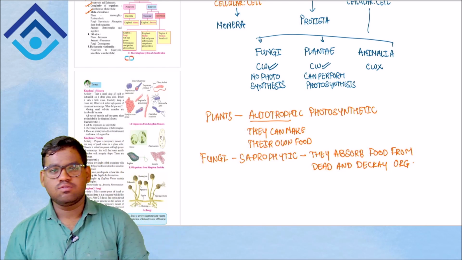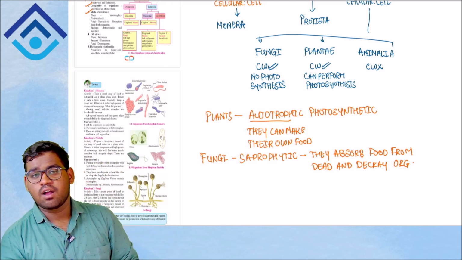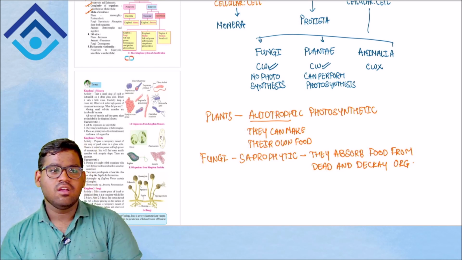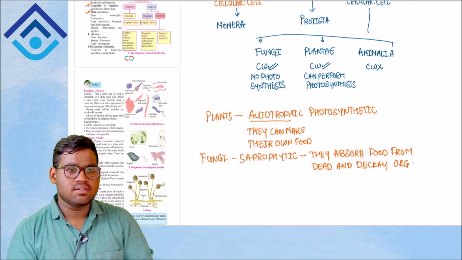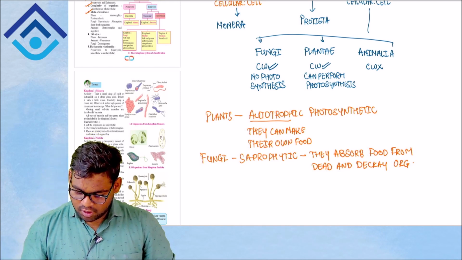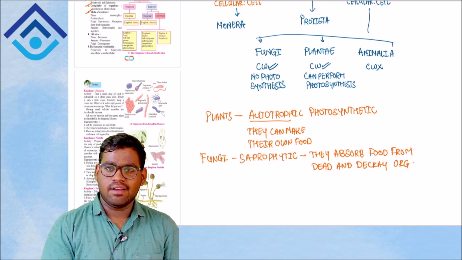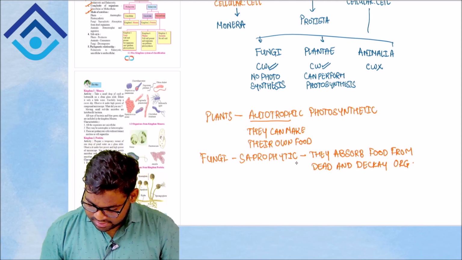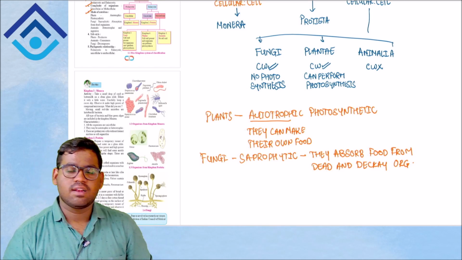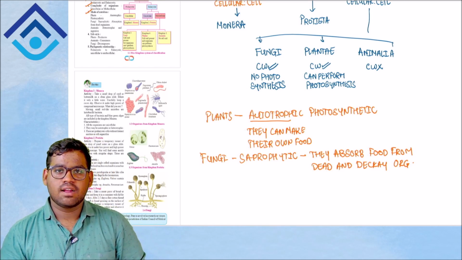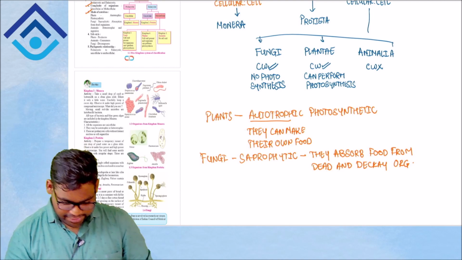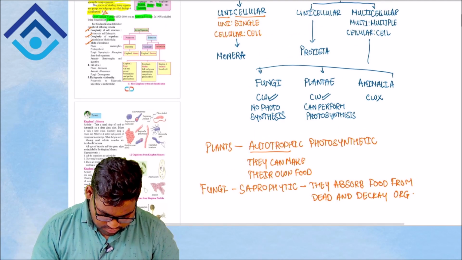You will find small black or green fungi growing on it, and that is what is called your fungus or fungi. It is getting nutrition from your bread. As it is said, they are saprophytic, they absorb food from dead and decaying organisms. So fungi are absorbing food from your bread and getting nutrition from it.